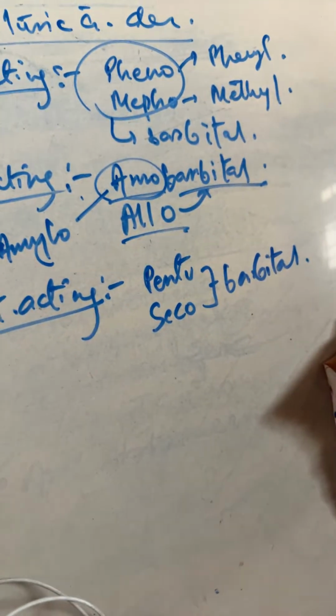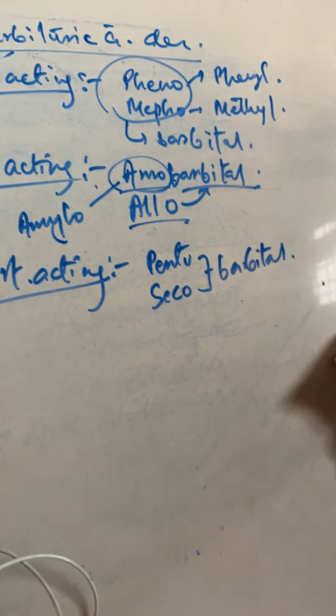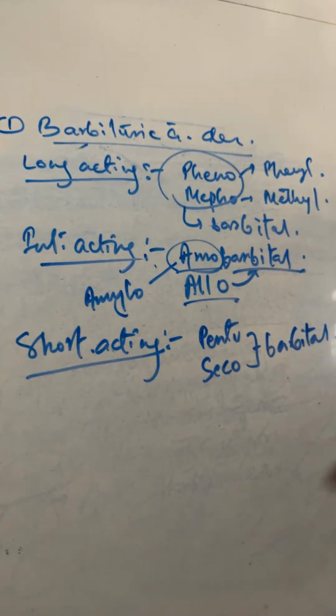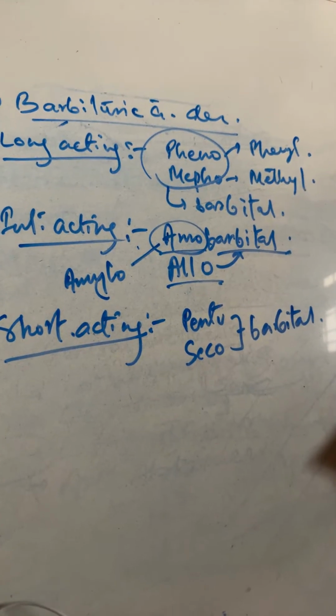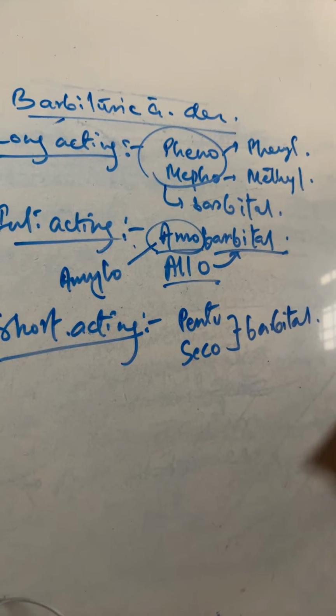Barbital is common because all these drugs are barbituric acid derivatives. But along with the barbital, you have to see what is the main functional group. Okay. So long acting is phenobarbital and mephobarbital. Intermediate acting is pentobarbital, emobarbital and alobarbital. Short acting is pentobarbital and secobarbital.